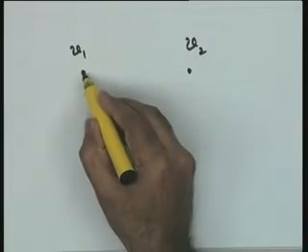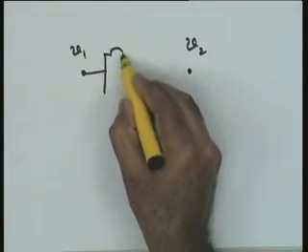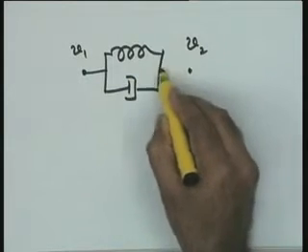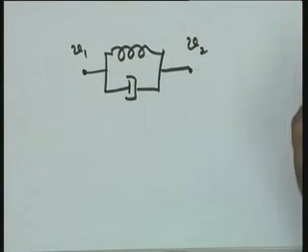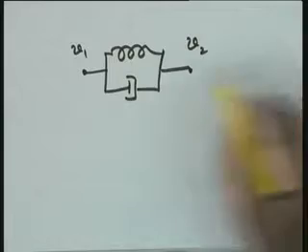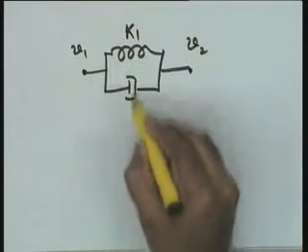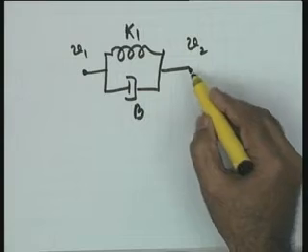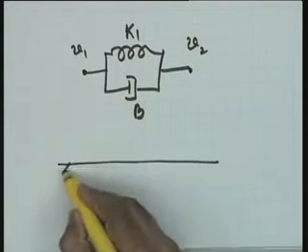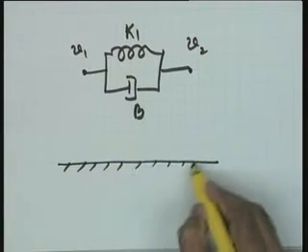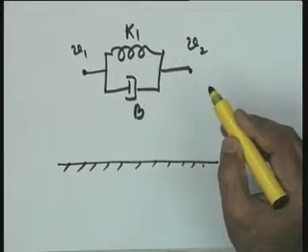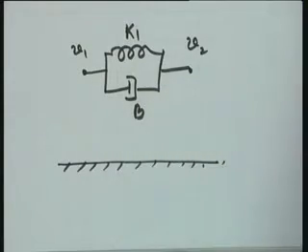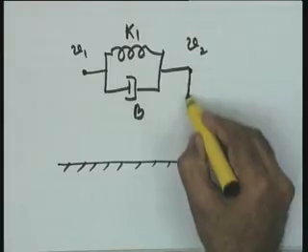Between these two velocities, there are two elements, the spring and the damper, and the values are k1 and b. Okay? Now, between V2 and the ground reference, you have, let me say, the mass m1.